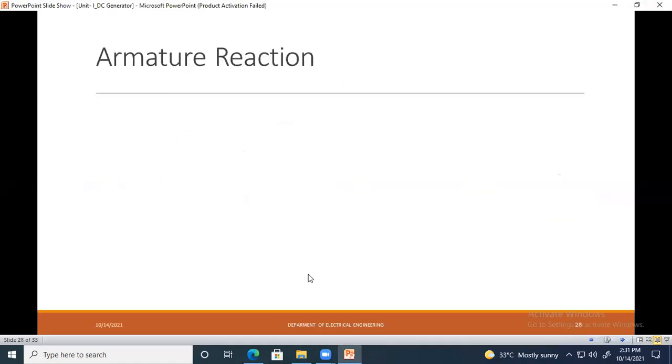Now we will see the next point, which is a most important point: the armature reaction.